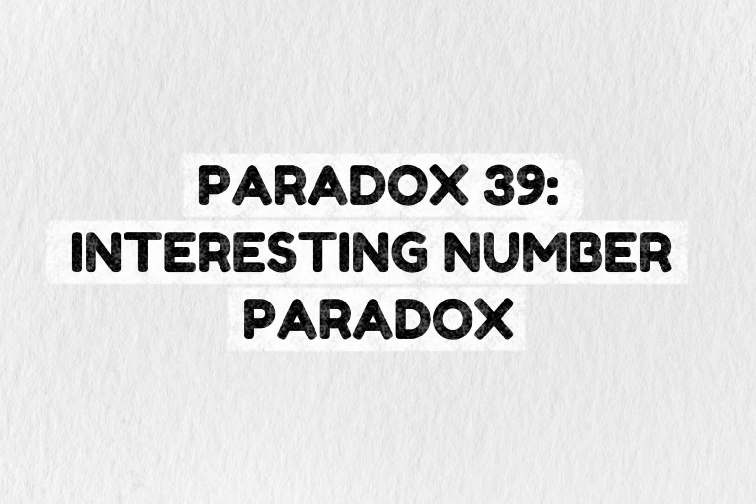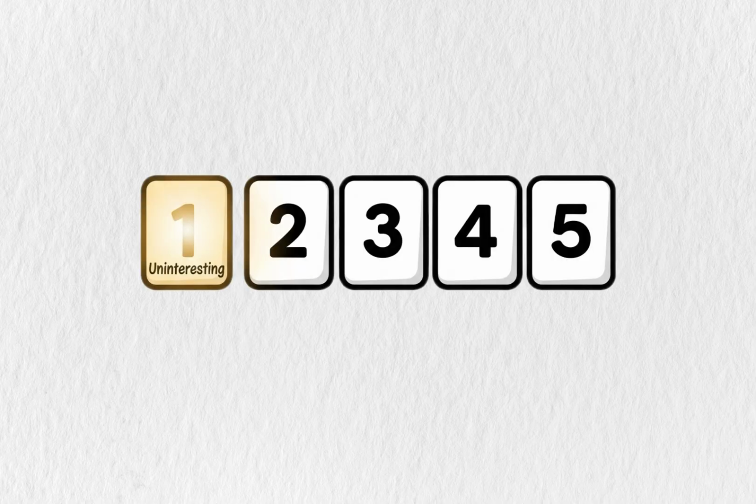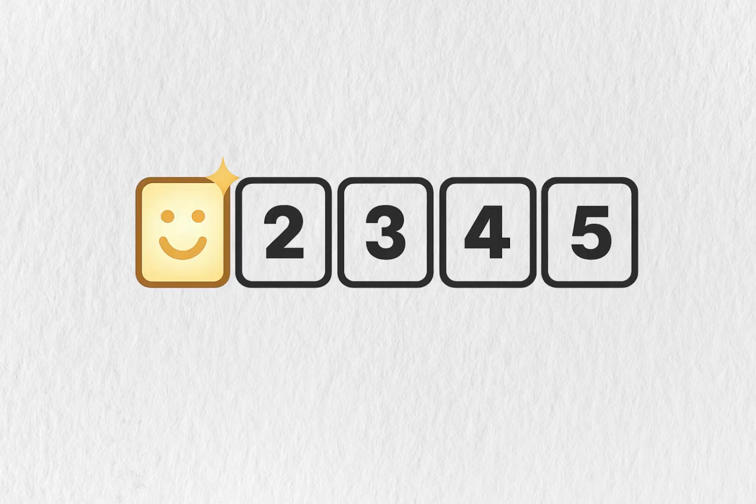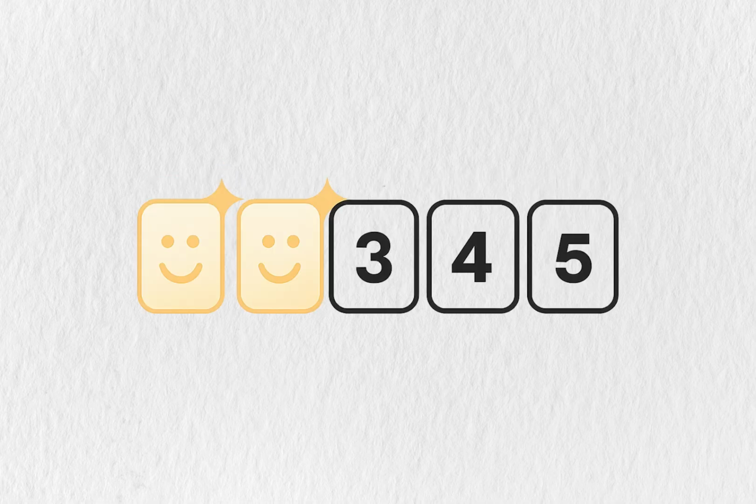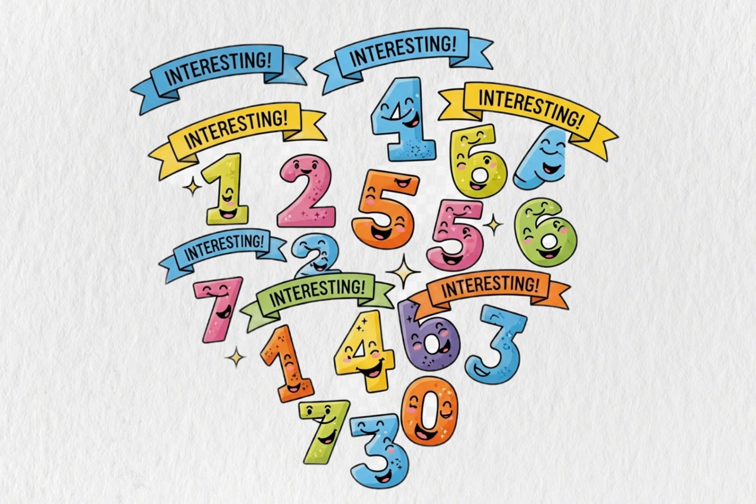Paradox 39. Interesting Number Paradox. The smallest uninteresting number would be interesting for being the smallest, so it becomes interesting. Same for the next one. By this logic, every number is interesting.